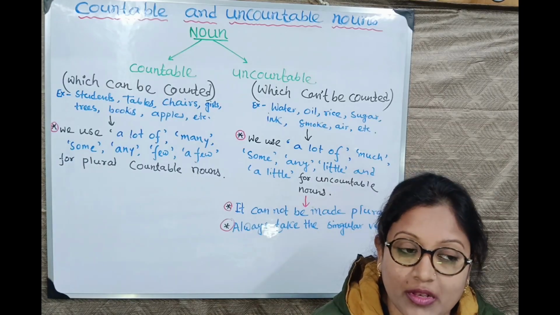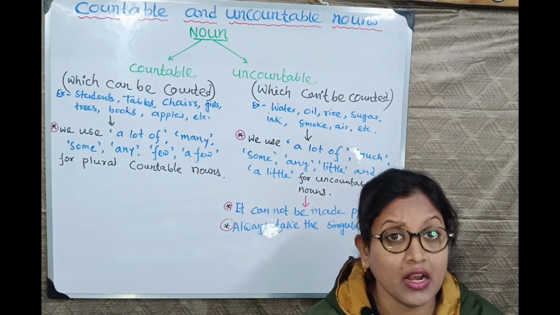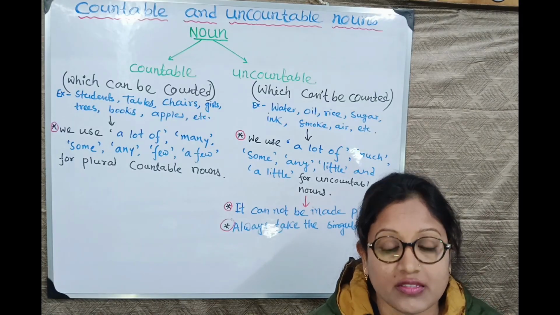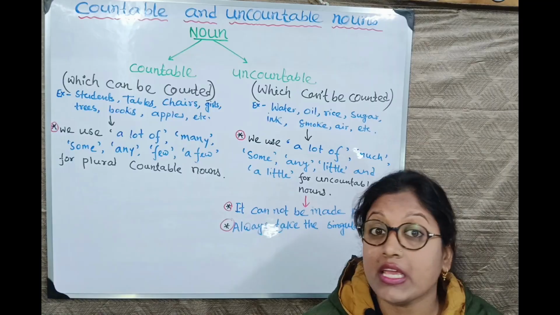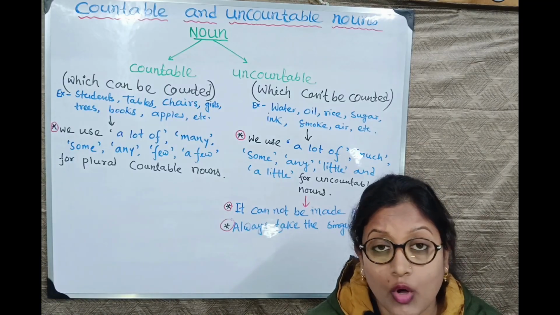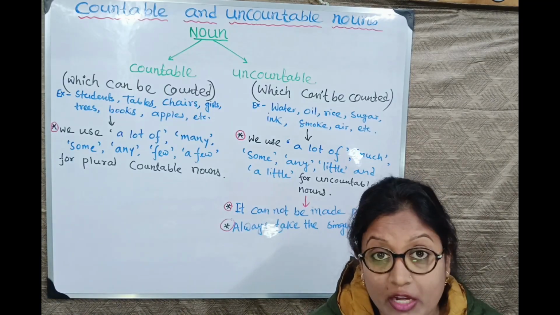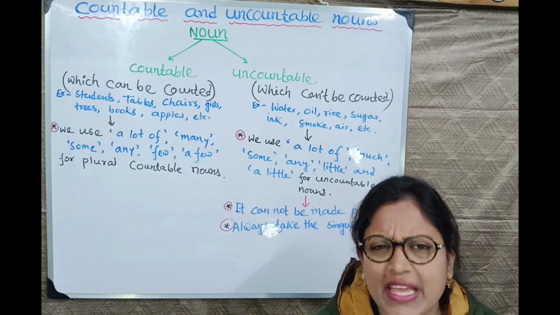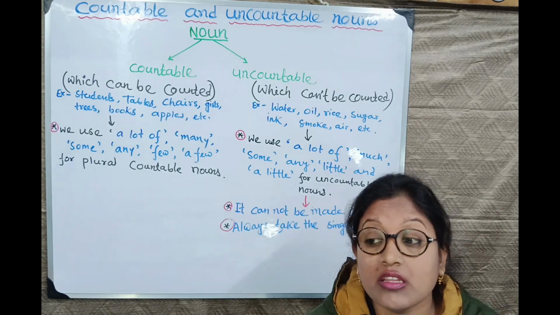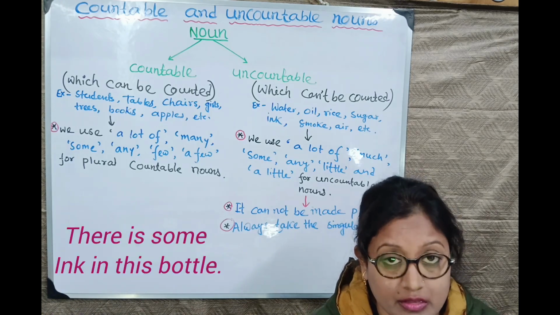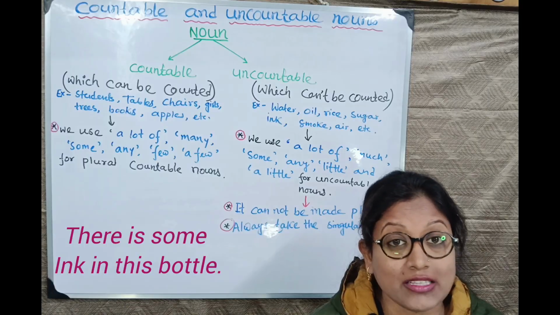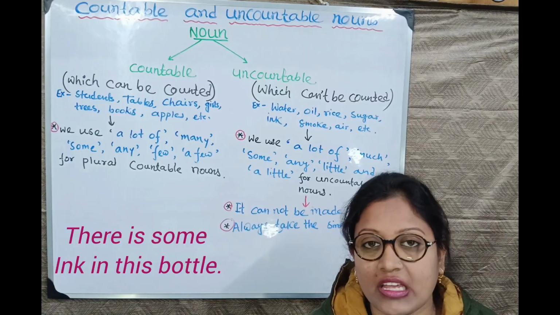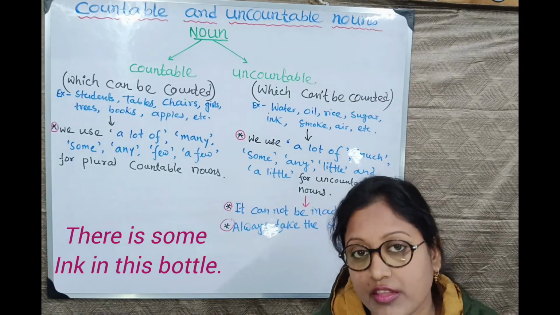Let's move on to uncountable. Some or certain means a limited amount, a limited quantity, a certain quantity. There is, because uncountable nouns always take the singular verb. We cannot make them plural. There is some ink in this bottle. There is some ink, not inks, because it is not plural, right? There is some ink in this bottle.